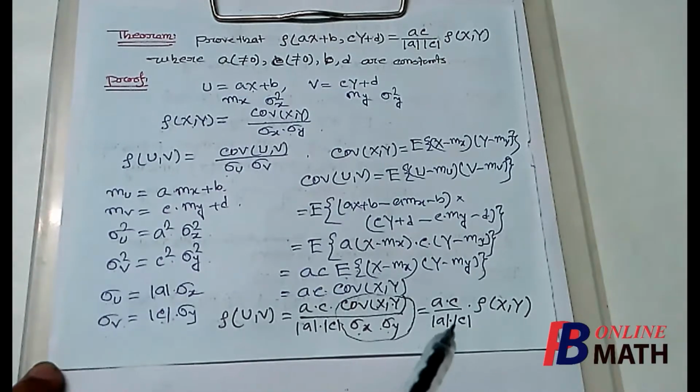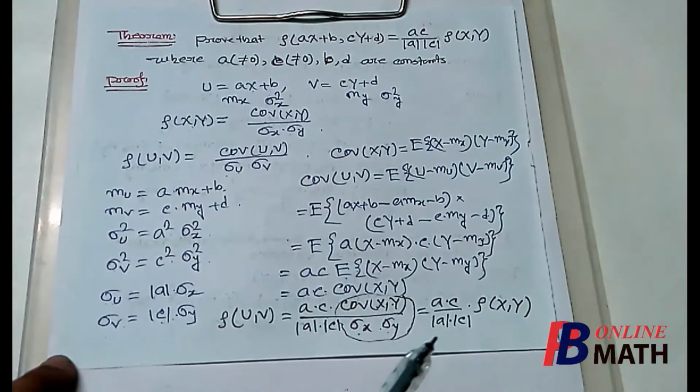That means if a and c are either both positive or both negative, then rho uv equals rho xy. But if a and c have different or opposite signs, then rho uv will be minus rho xy. You can check that if a is positive and c is negative, or if a is negative and c is positive, then rho uv becomes minus rho xy.